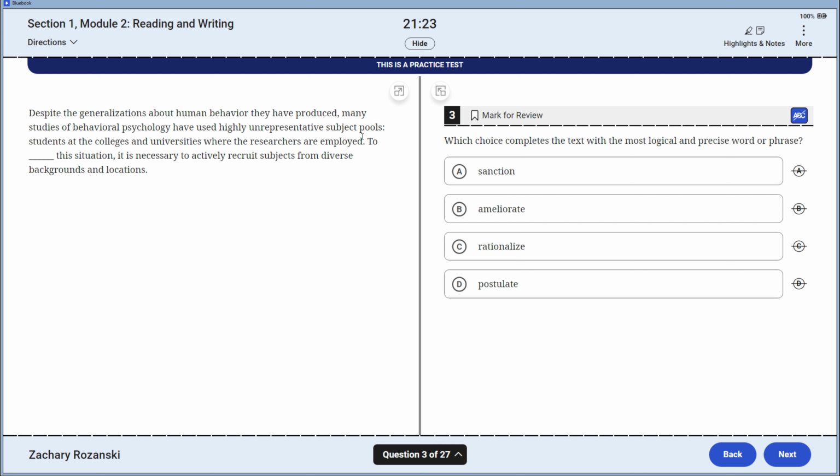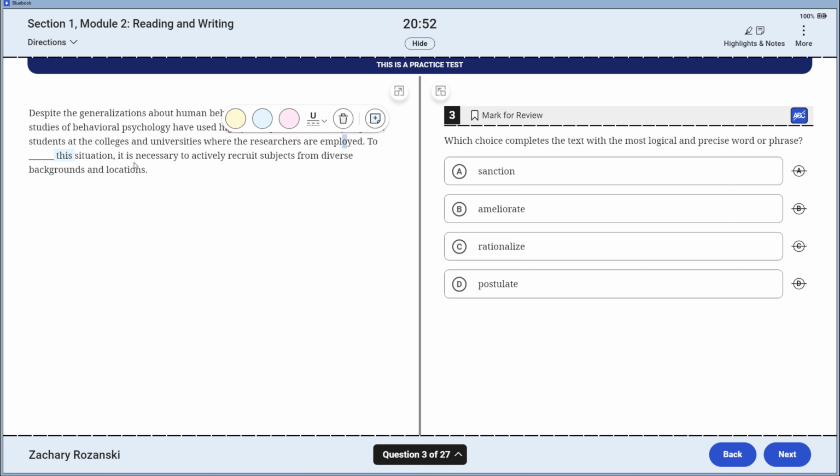3, I'm going to start looking for signal elements, and I've got a colon right here. The left side of the colon: despite the generalizations about human behavior that many studies of behavioral psychology have used highly unrepresentative sample pools. So this is a bad thing. For example, students at the college. Oh, I'm out of the same sentence, my bad. I just saw this colon in the right form. We can find this, which kicks us back so we can understand the situation. Students goes where convenience sampling is kind of what they're doing for this methodology.